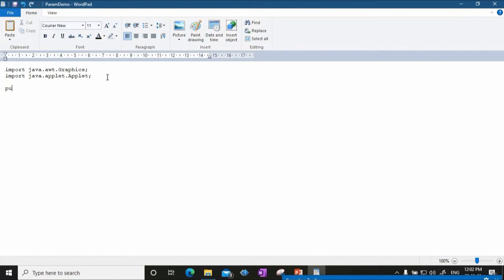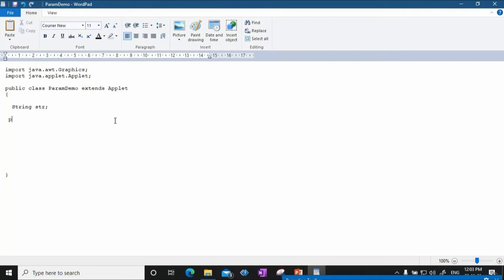Then I declare my class: public class paramdemo extends Applet, and this is the applet code. What I will do here is first declare a variable of type String, say str. Whatever input comes from the HTML page will be stored in this variable str, which will be utilized. Let's see how.